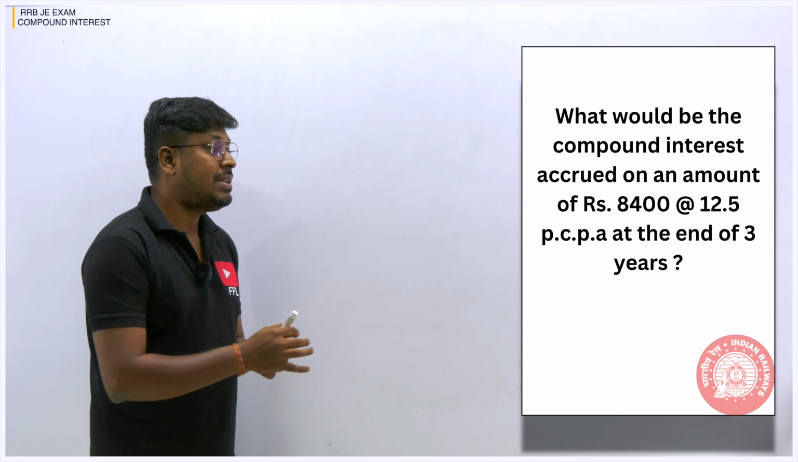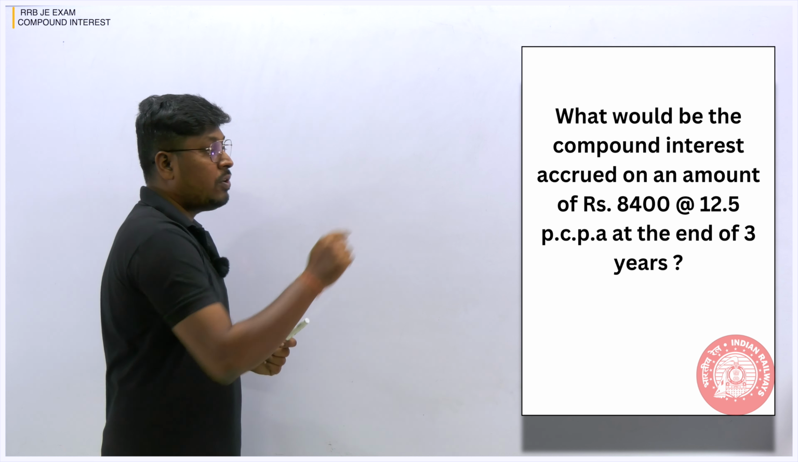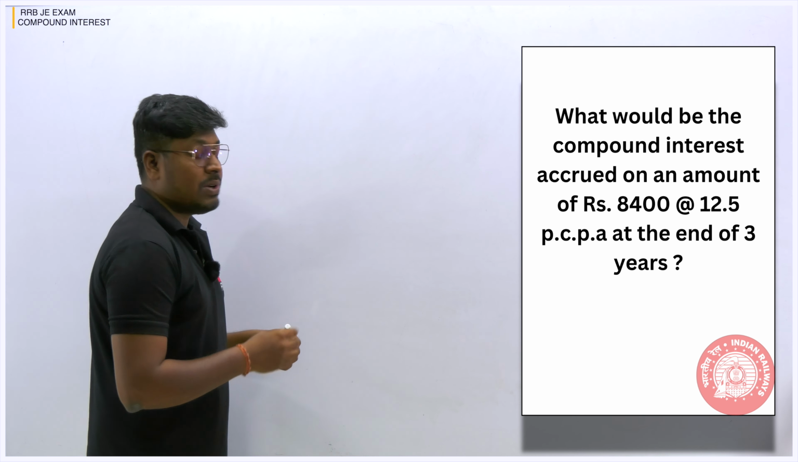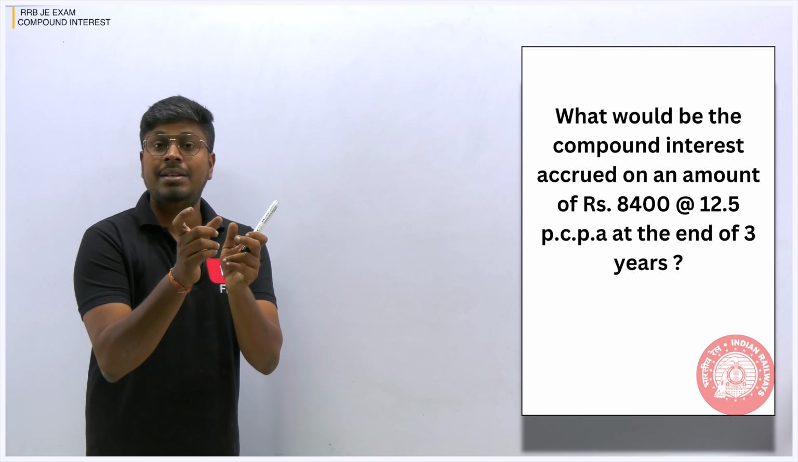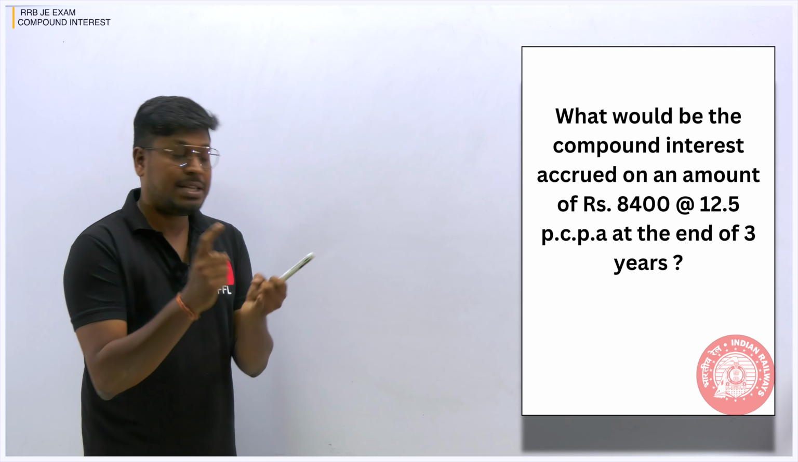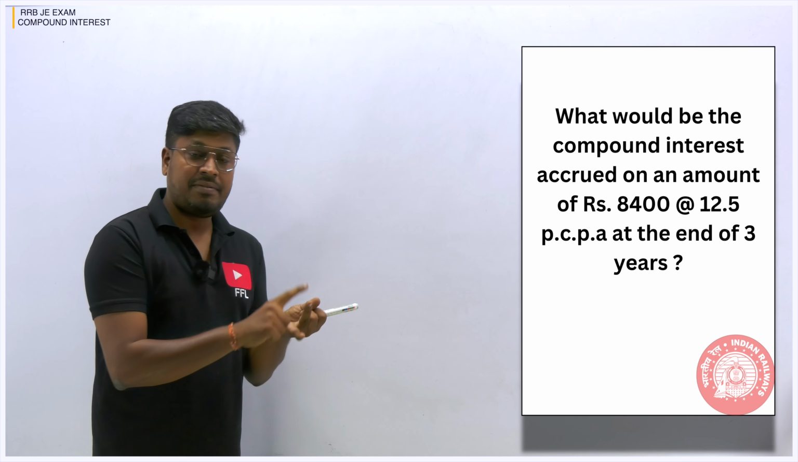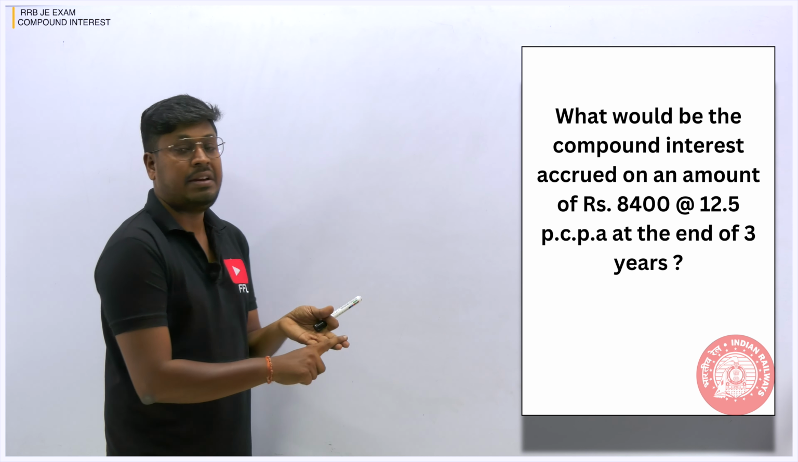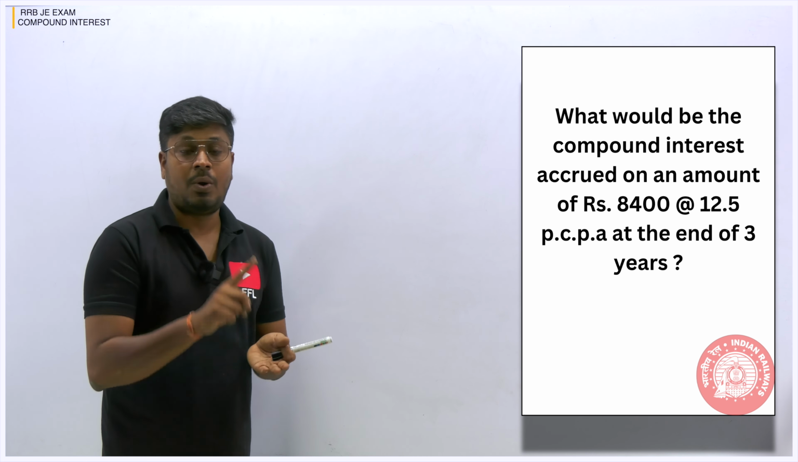But what are all the values they have given us? On an amount of rupees 8,400. So they have given the amount, which means the principal amount. Time duration they have given in years, and the rate of interest is also given per year, PCPA, which means percentage per annum. So all the values are directly given. Our target is to find the compound interest.